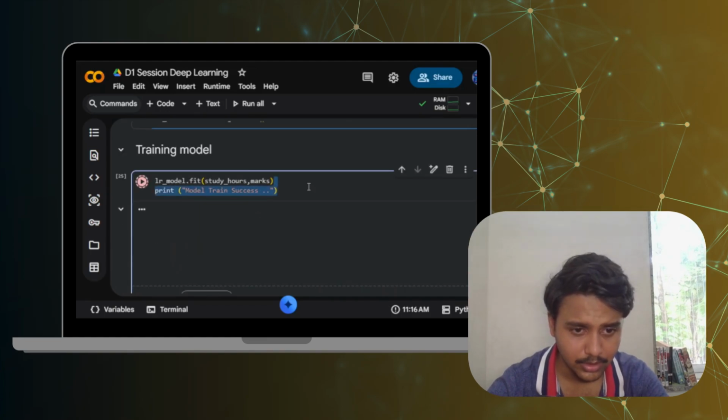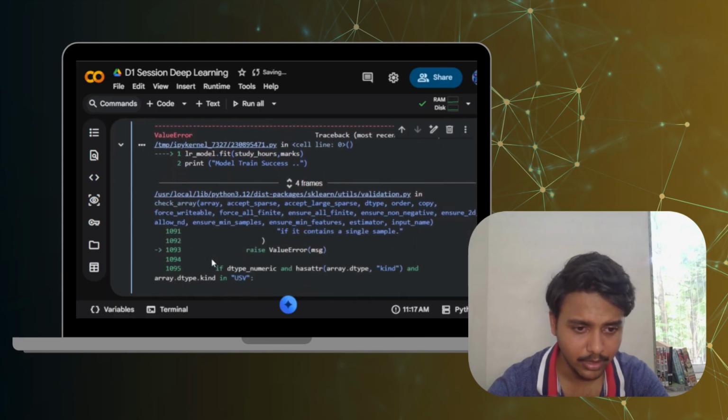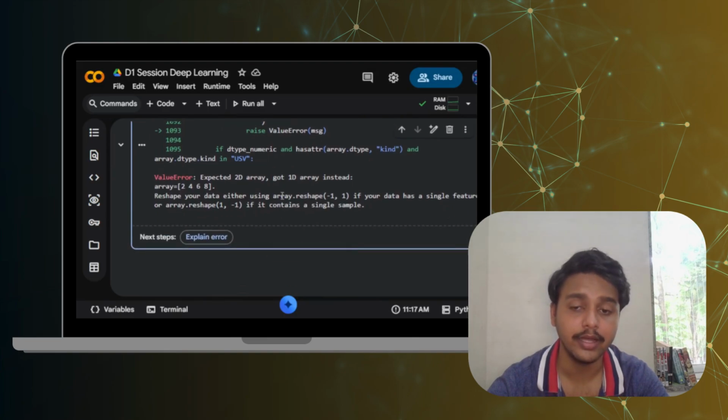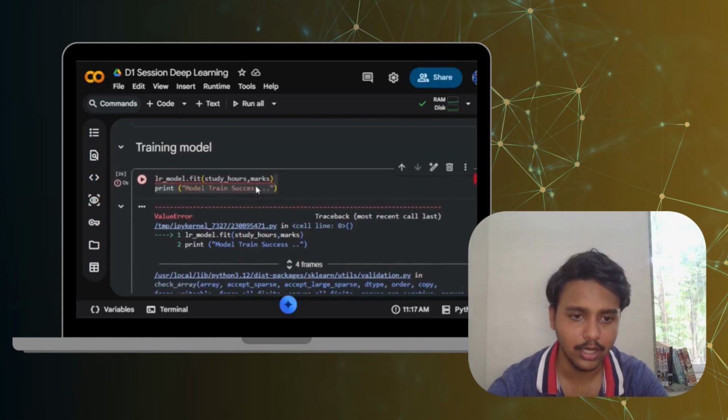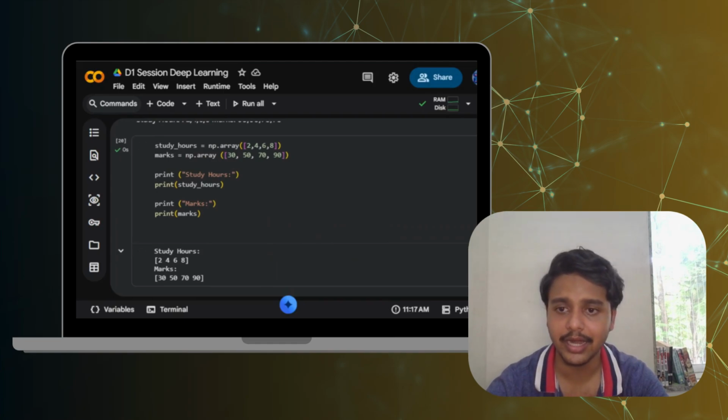Okay, let's see. It is giving us the same error. Okay, so the array needs to be reshaped as -1 and 1. So let us go above to the model, to the study hours, and we need to reshape it from -1 to 1.